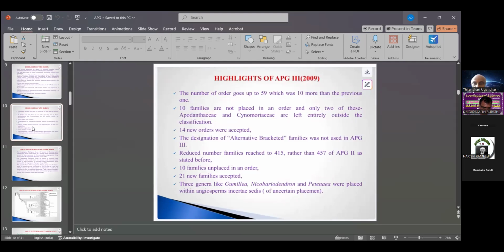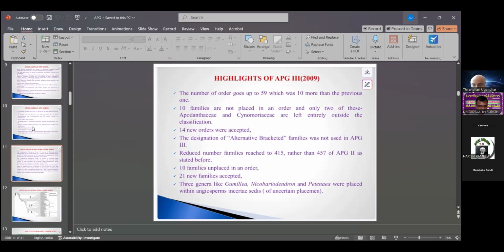Then 14 new orders were accepted in the meeting of APG-3. Importantly, the number of families was reduced to 415 rather than the 457 of APG-2, as stated before. The 10 families are unplaced in order. Compared with APG-2, 21 new families are accepted.